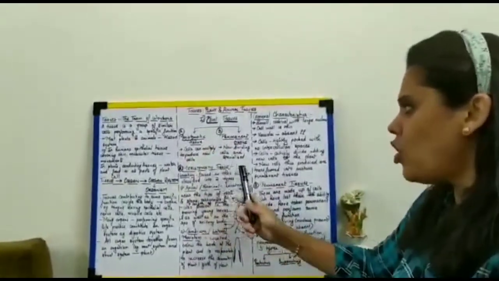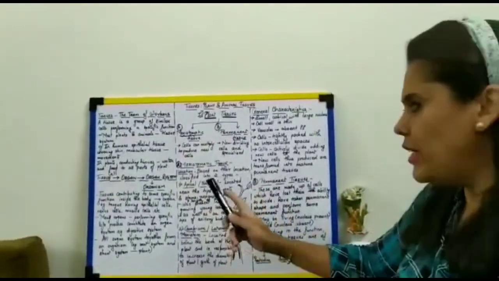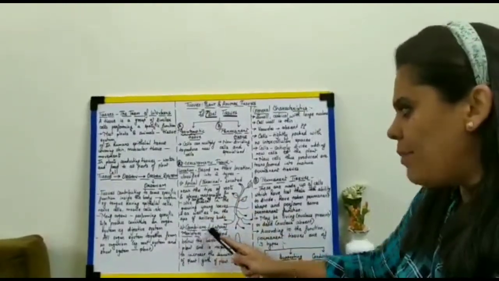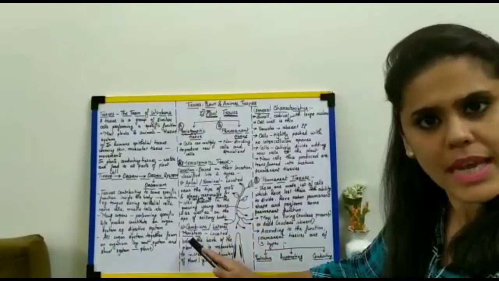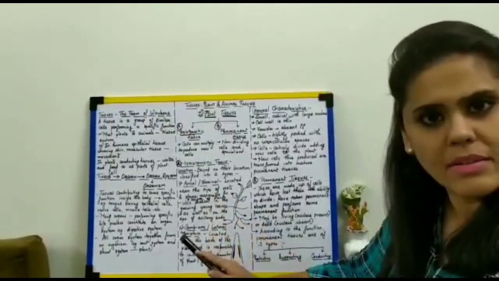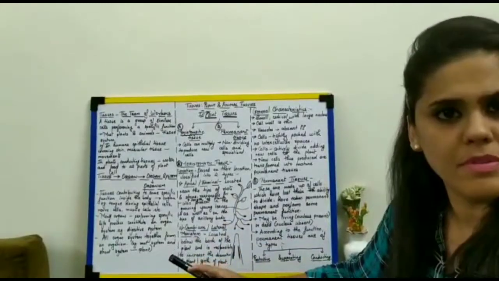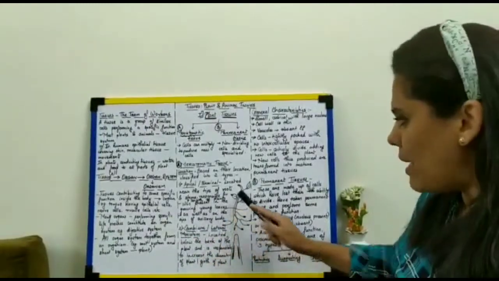Meristematic tissues, based on their location, are classified into apical or terminal and cambium or lateral. Starting with the apical: apical means the ones which are present at the tips. Okay? So these are the meristem.